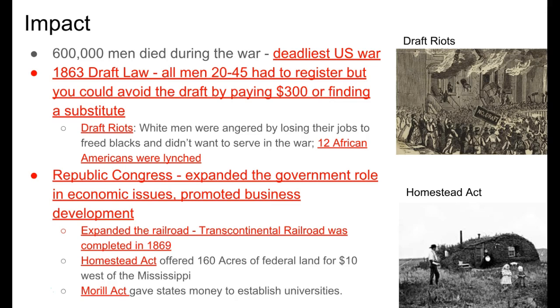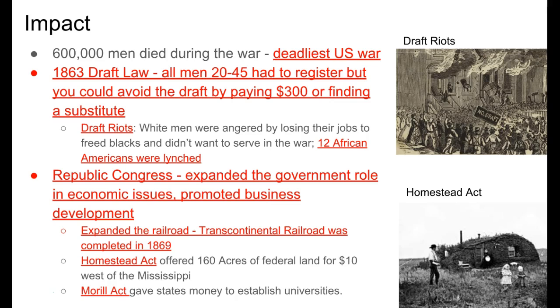A lot of white men were angered because they lost their jobs to freed blacks. And they were upset about it, and then they didn't want to have to serve in the war, and they didn't have the $300 to pay to get out of the war. And so they began a riot in New York City. The ending result was that 12 African Americans were lynched because of this, and again just showed the big divide between rich and poor in our country.